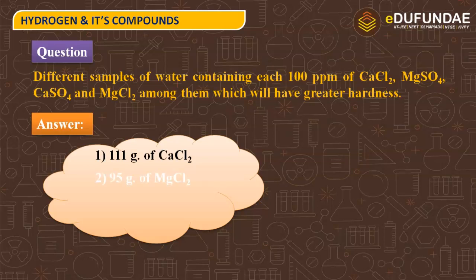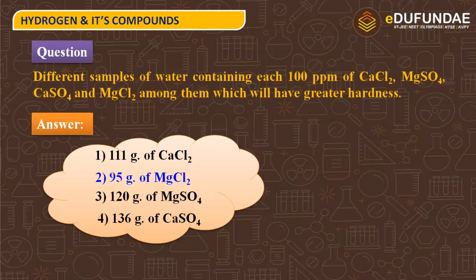Second is 95 grams of magnesium chloride. Third is 120 grams of magnesium sulfate. Fourth is 136 grams of calcium sulfate. What are these digits? These are the molecular weights of the respective compounds.